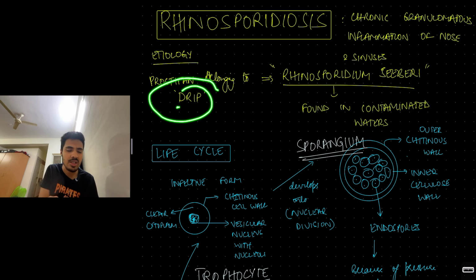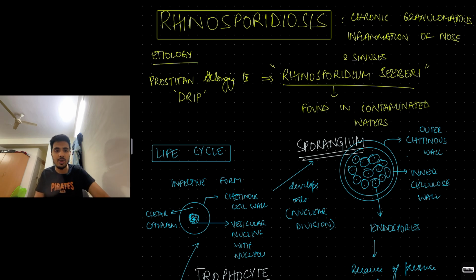This DRIP stands for D for some organism, R for some organism, I for something, P for something. I don't think that is important. Maybe you can check the textbook and find out. But it belongs to a family known as DRIP.